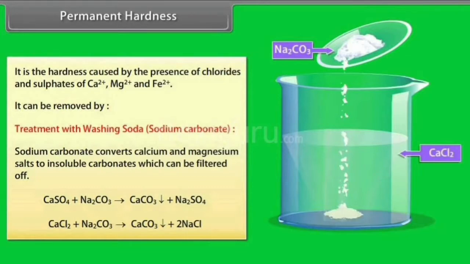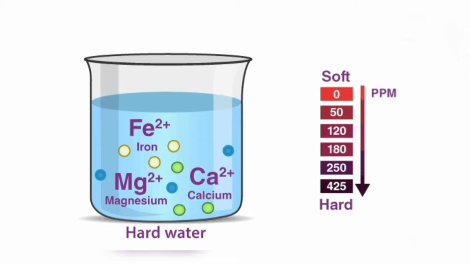There are a number of disadvantages of hard water. Hard water results in the wastage of soap. It does not allow the formation of lather, as a result of which the clothes look dirty and stains are there. Hard water is also harmful to boilers. It leads to corrosion, loss of efficiency, and the formation of scales on the metallic boilers.